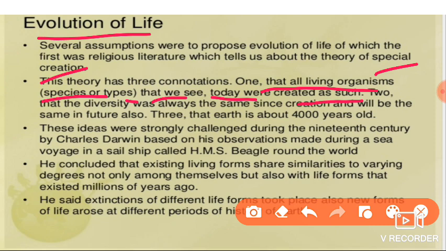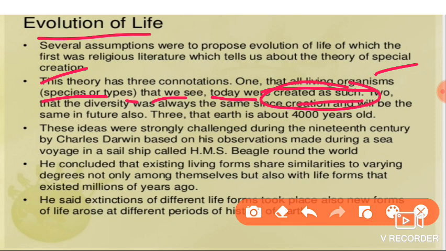Whatever life formed in the beginning, man was created as a man, the same Homo sapiens. Reptiles formed as reptiles, amphibians as amphibians, fishes as fishes. This is the first suggestion given by the special creation theory.